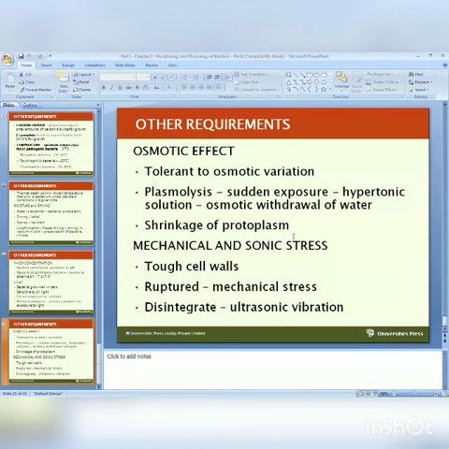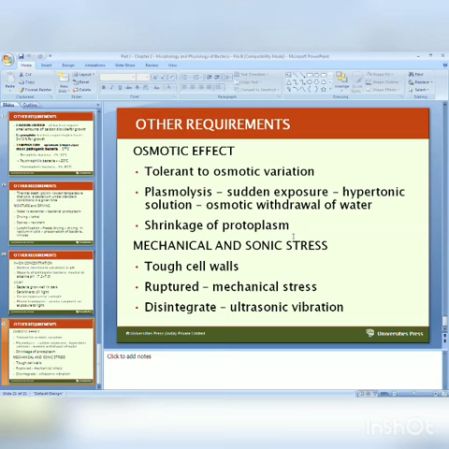If you again transfer the cell to distilled water, intake of water occurs, and lysis or bursting of the cell occurs, and that is called plasmoptosis. So plasmolysis is removal of water, and plasmoptosis is the intake of water and bursting of the cell.